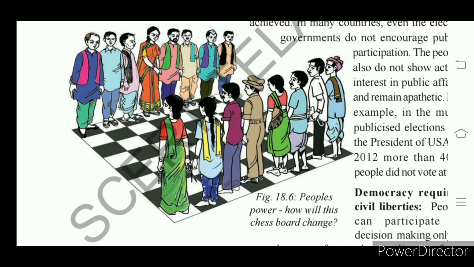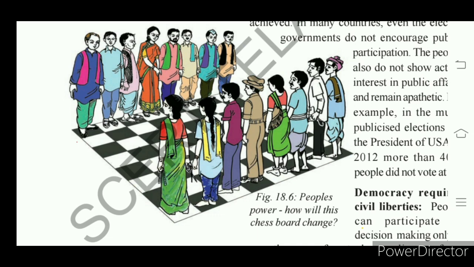Look at this figure 18.6. What do you see? It is a chessboard. There we see that people are standing in their positions. The game will only come to an end when these people start moving ahead. If they are standing at their own place, the game will never start and will never end.